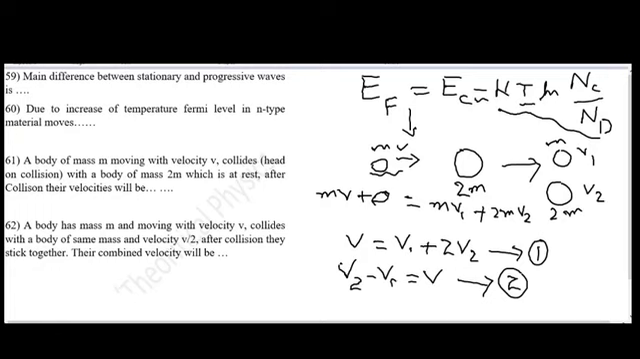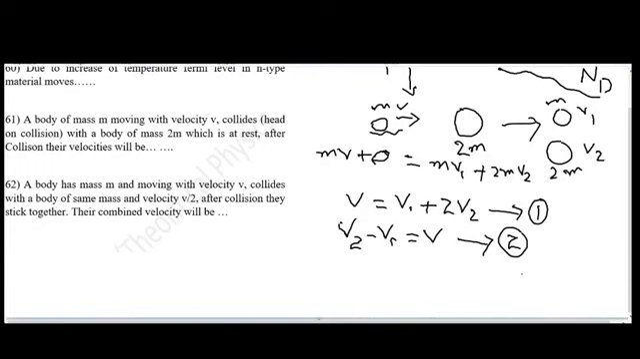If we solve these two equations simultaneously, that is equation 1 and equation 2, we have v1 as minus v over 3 and v2 as 2v over 3. So the object of mass m moves with velocity minus v over 3 after the collision, and the object of mass 2m moves with velocity 2v over 3 after the collision. So the answer to question number 61 is minus v over 3 and 2v over 3.